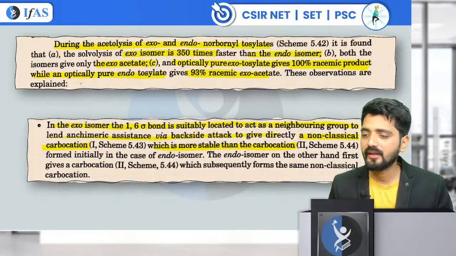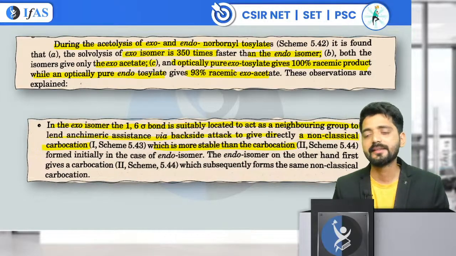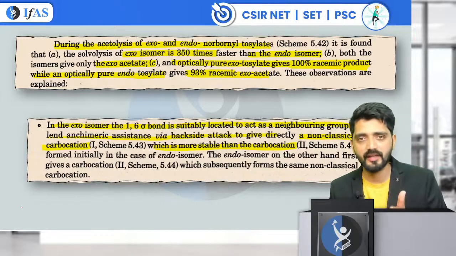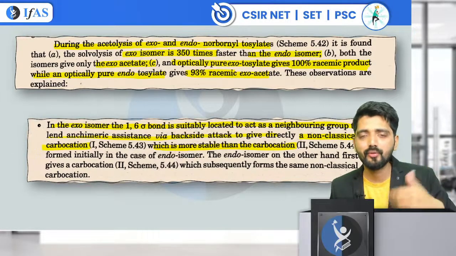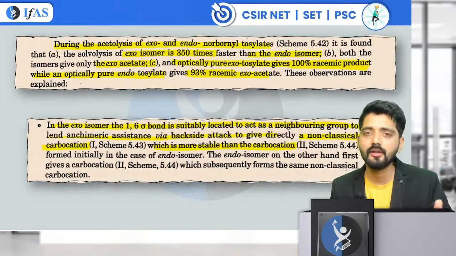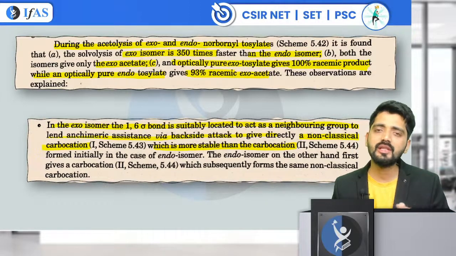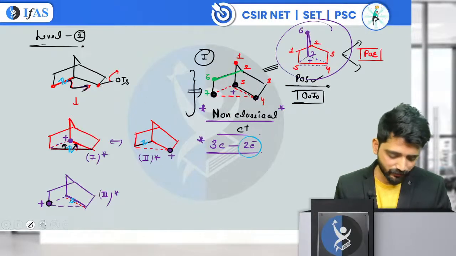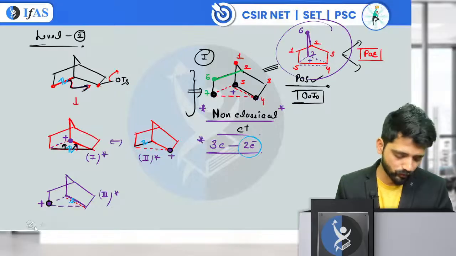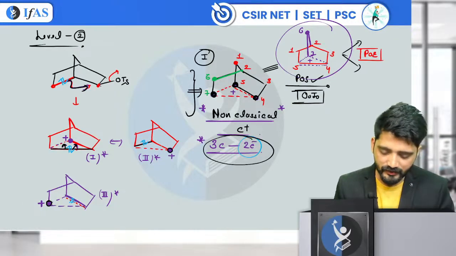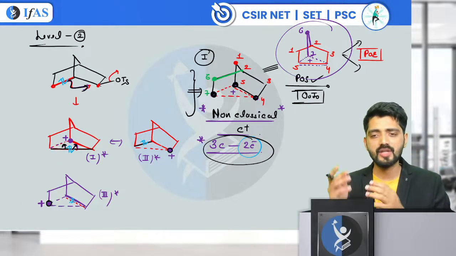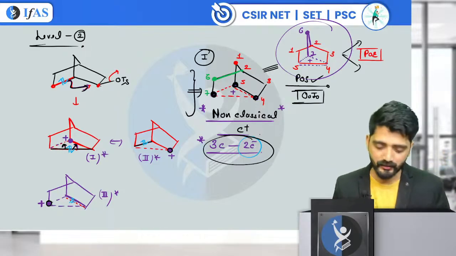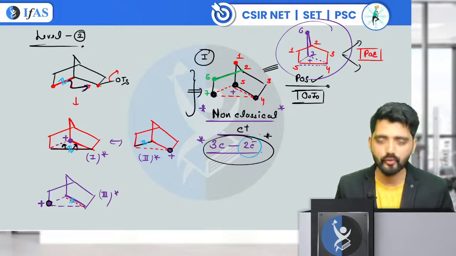Sir, how can we define the non-classical carbocation? See, the carbocations which you were studying before the day you came to know about the non-classical one were all classical carbocations. When you see a non-classical carbocation, it's very simple to identify. The biggest discriminator is the three-center two-electron bond system. You can see that the non-classical carbocations which I formed in the norbornane case are both three-center two-electron systems.